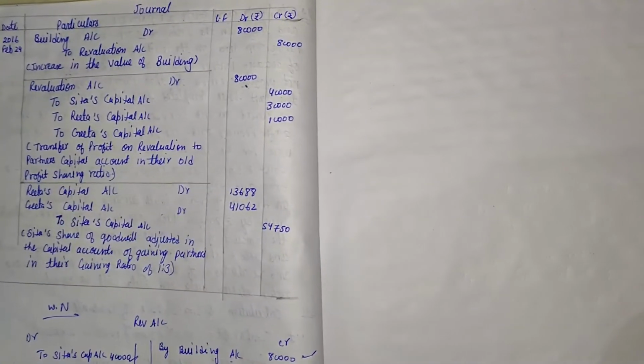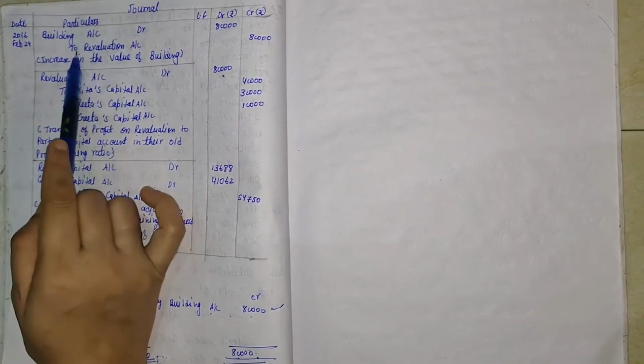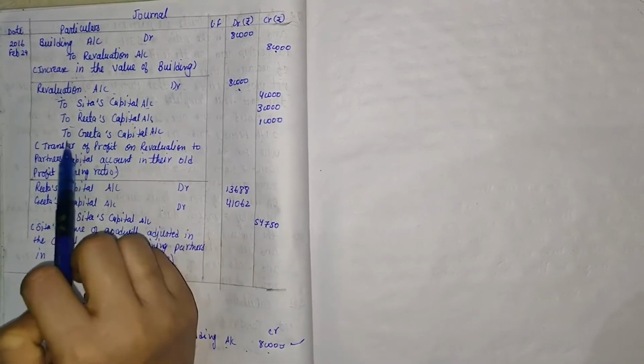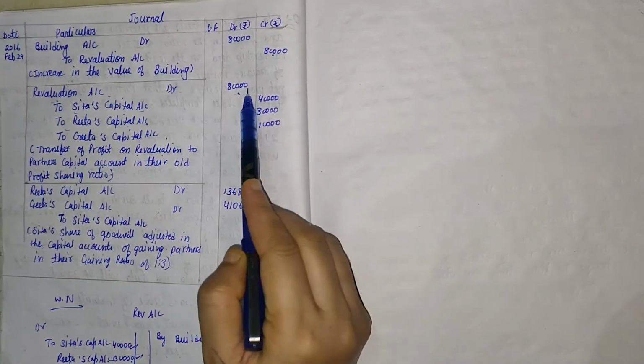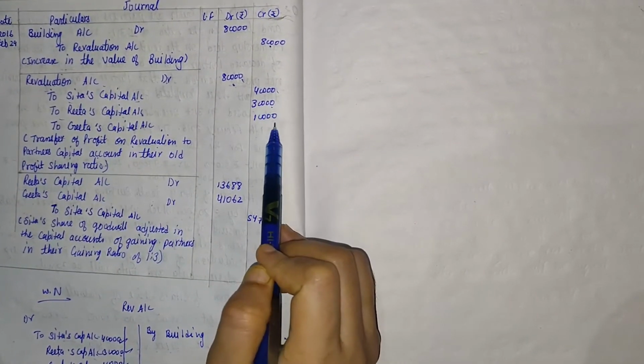Now we are going to pass the journal entries. First of all, the journal entries from the revaluation account. The first journal entry: building account debit to revaluation account, 80,000. Then the second journal entry: revaluation account debit to Sita's capital account, Rita's capital account and Geeta's capital account. The 80,000 is distributed in the old ratio, that is 40,000, 30,000 and 10,000.